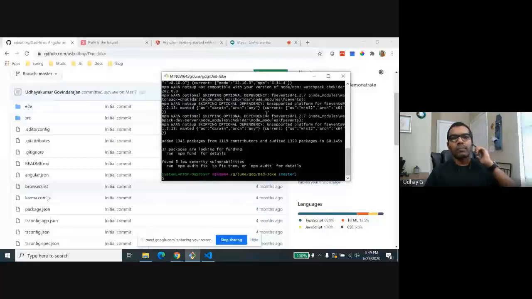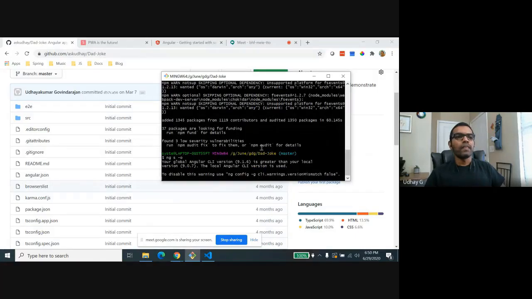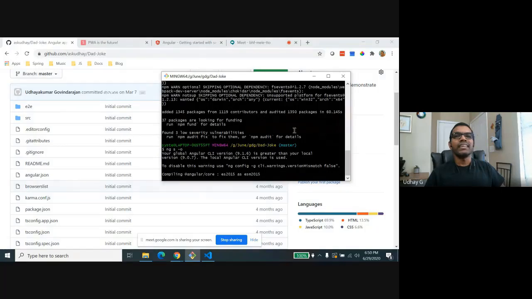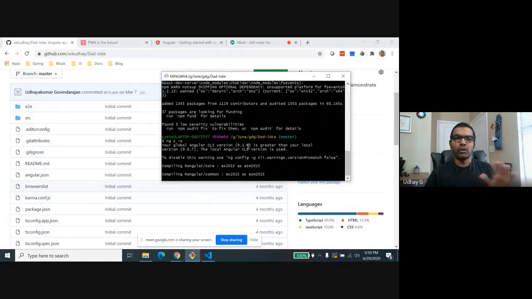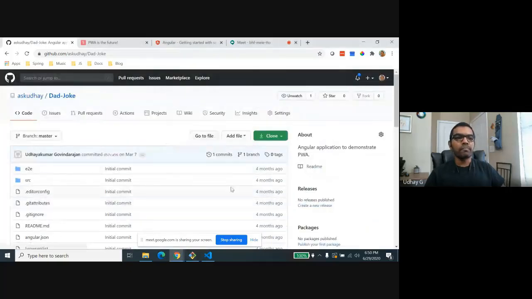Okay, so I installed all the dependencies, and it's time to run my app. We run the app using the ng serve command, right? And the shortcut for that is ngs. I also want to open this app in my default browser, so I provide the option -o. Just ignore this warning, because the app I have is 9.0.7, and the CLI I have on my machine is 9.1.6. That's why it is showing this warning. You can ignore that because I didn't upgrade this app yet. I will do that later maybe.